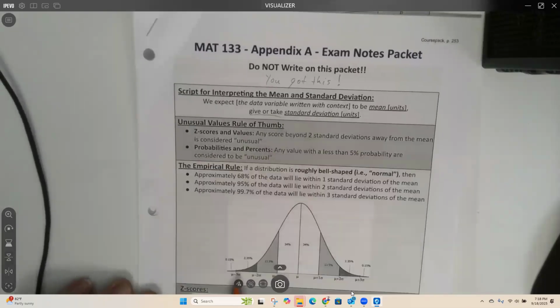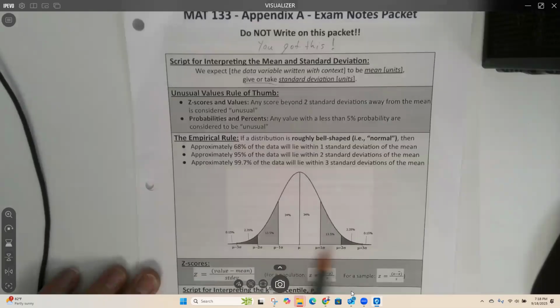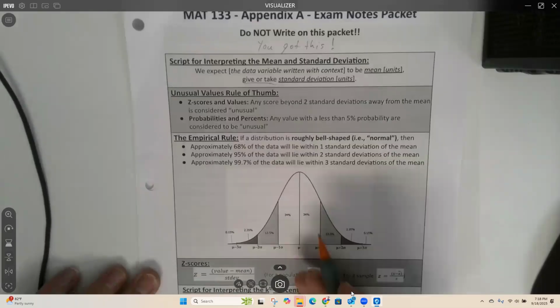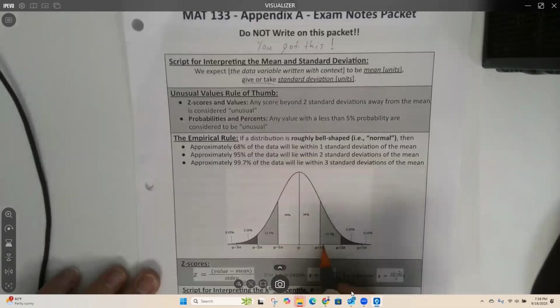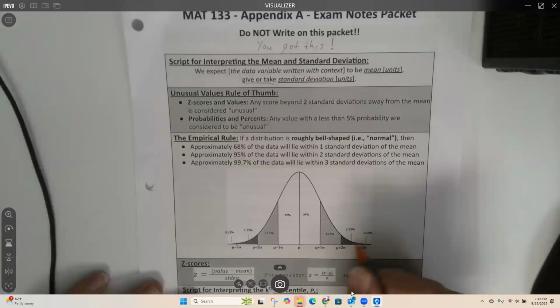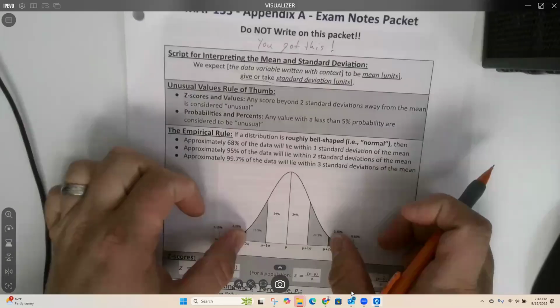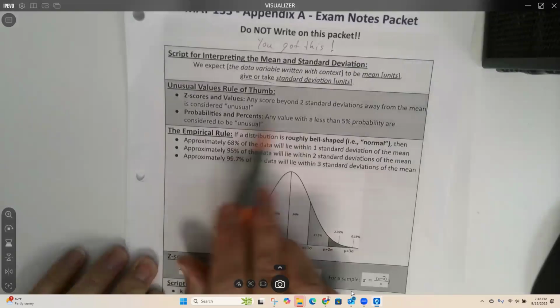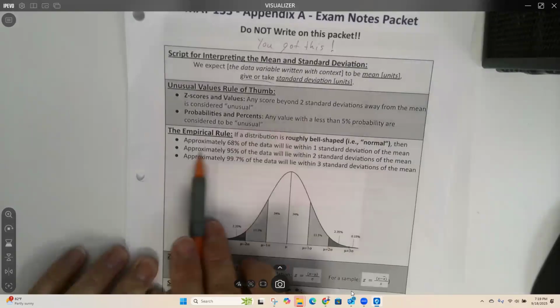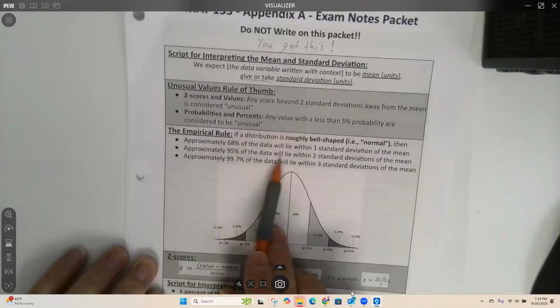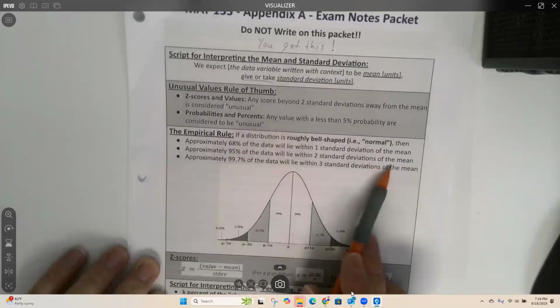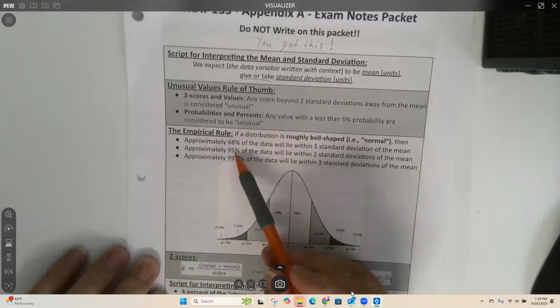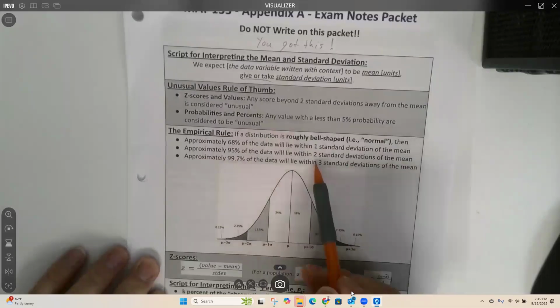So on your normal curve, this right here is the z-axis. If you're very close to the mean, then it's not considered unusual. This is two standard deviations right here, and that's why the 5% and the 2 go together. Approximately 95% of the data lies within two standard deviations of the mean, okay? So that means that 5% of the data is outside two standard deviations, okay?